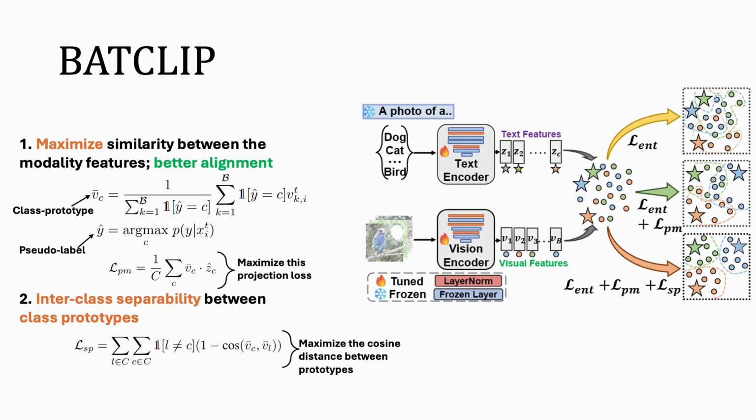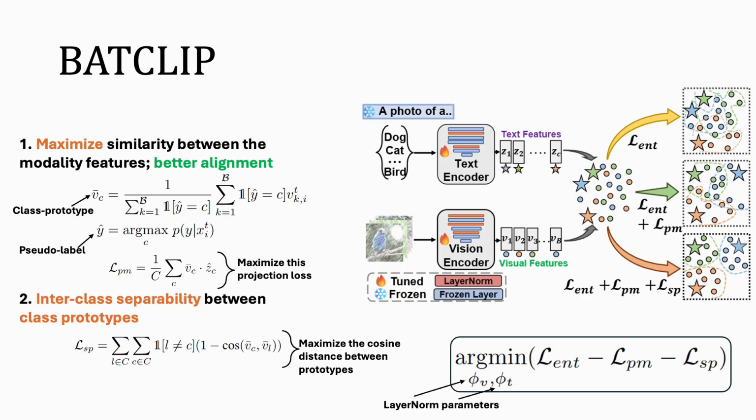Though the projection matching loss can improve alignment, which we desire, visual features within the same batch could overlap because of a large amount of noise. This leads CLIP to poorly differentiate between classes. So we propose maximizing the cosine distance between all of the class prototypes in the batch based on the pseudo labels to obtain good generalization and robustness.